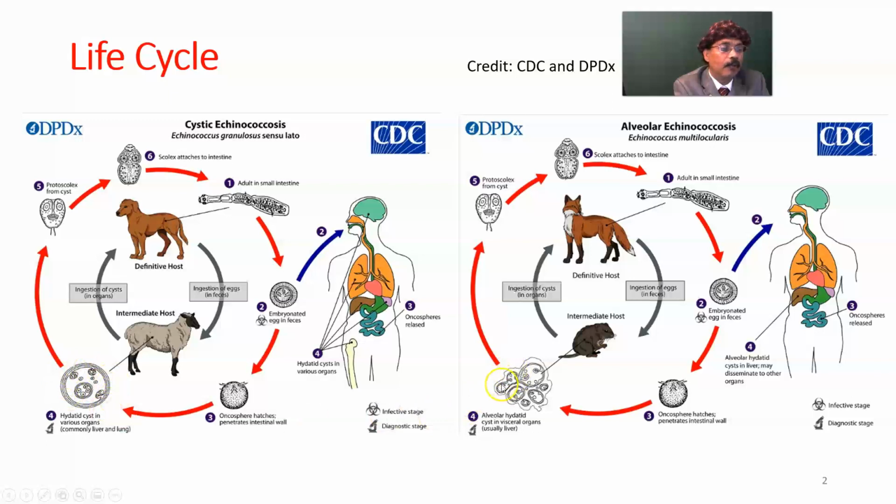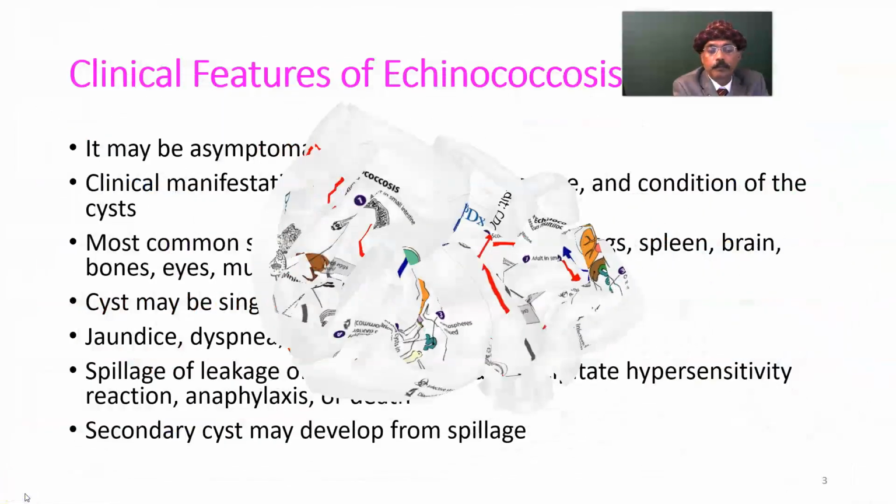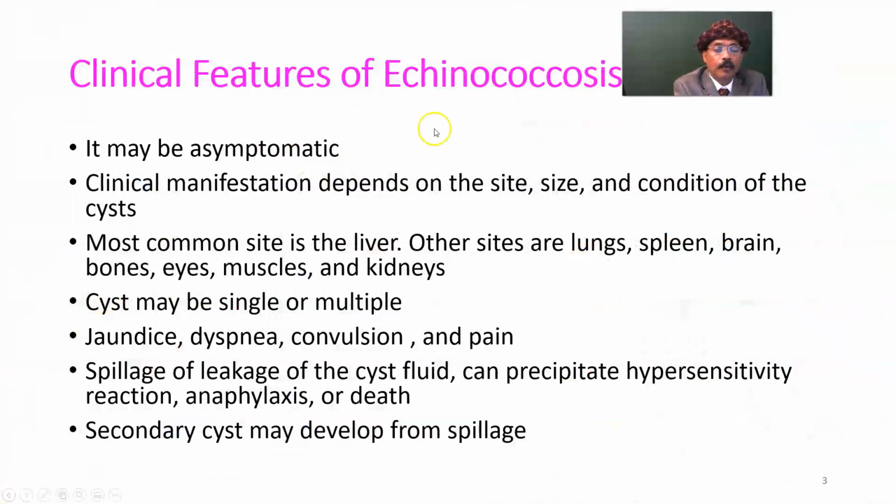Okay, so here there will be alveolar growth, and from the fox it somehow enters the mouth. But our definitive host is the canine. It may not always be the fox. It may be a wolf. It may even be a dog. Here the definitive host is the dog, but maybe a wolf, maybe the fox. Okay, we got that.